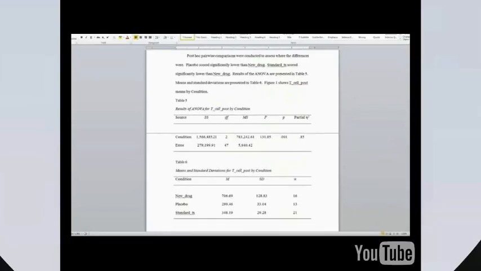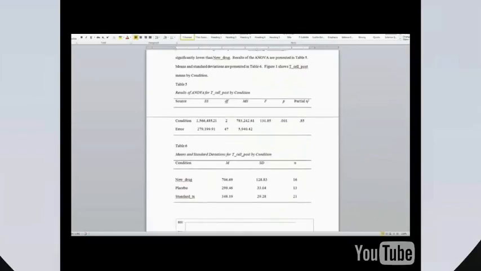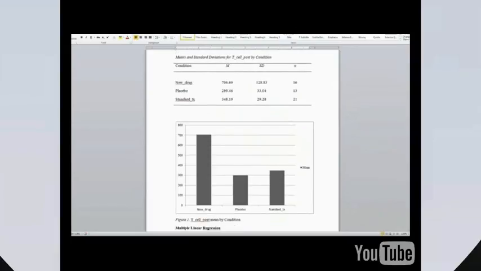Next, the results of the ANOVA are presented in 2 tables. An ANOVA table with effect size, and a table with the means and standard deviations for the T cells by group, and an editable figure shows the average T cell count by group.